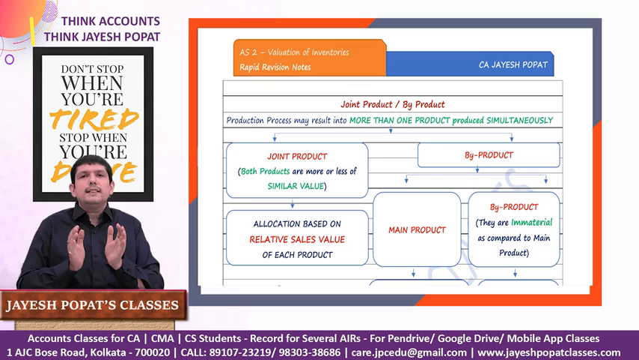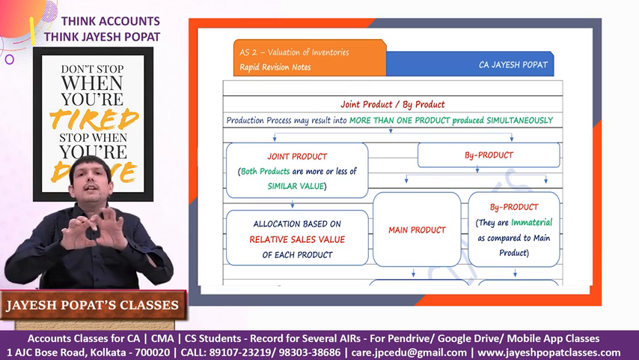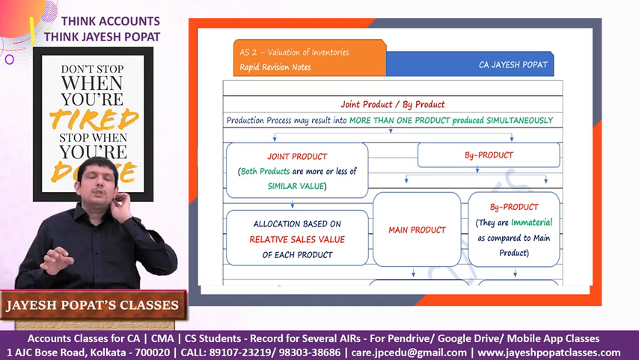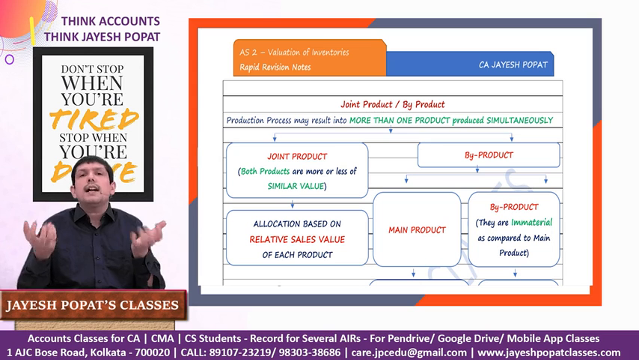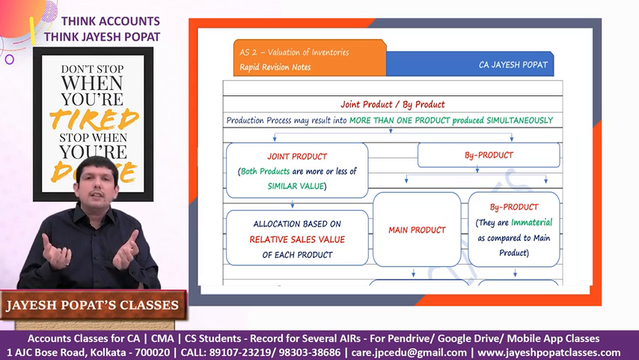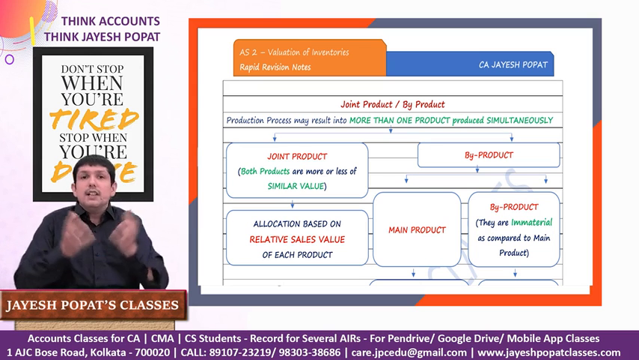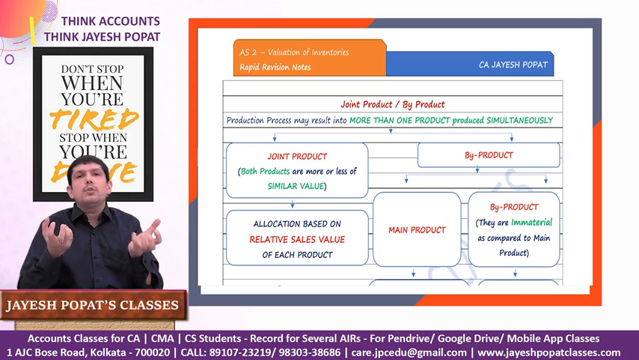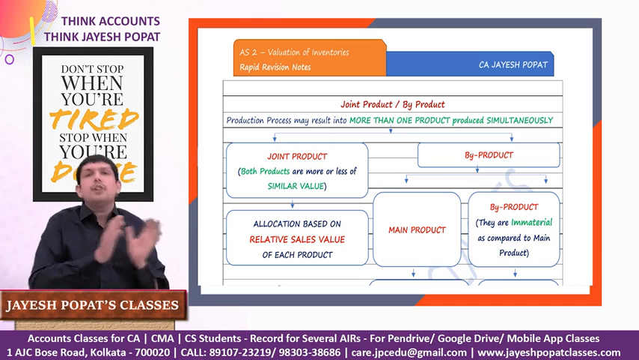So what is important is that there is a single production process, you put in certain inputs and you get two or more than two outputs in that production process. Then these two or more outputs can either be treated as joint products or as byproducts. When do you call them joint products? When the value of these two or more products is more or less similar, right? Then you call them joint products.